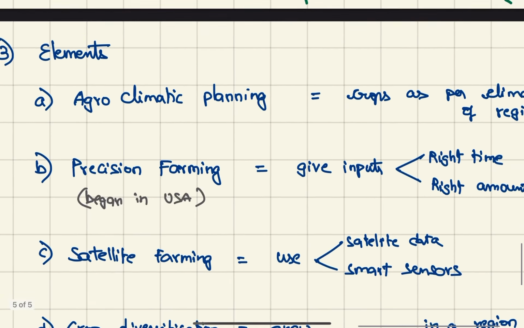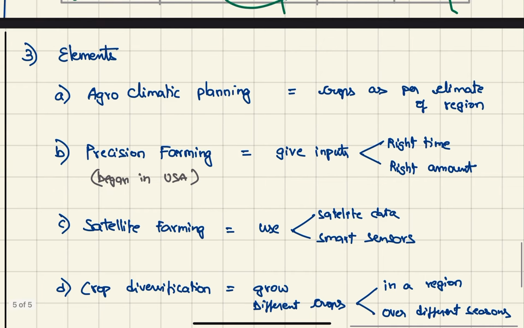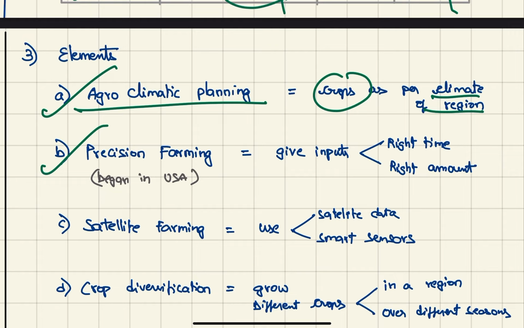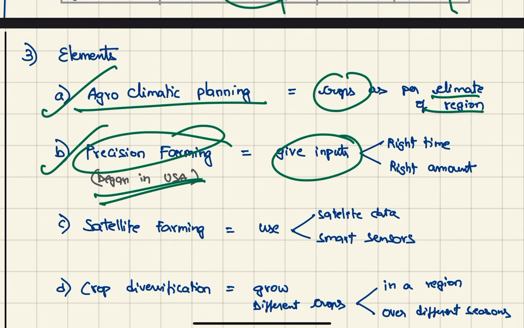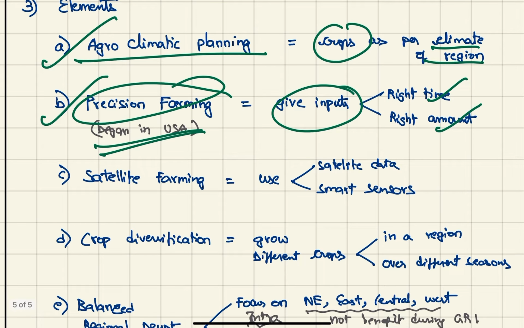So how should this be? What are the elements of this? First one, there should be agroclimatic planning. Therefore, crops should be as per the climate of the region. Next, precision farming, which is popularized in USA. We should give inputs at the right time and right amount, like water, fertilizer, seeds, pesticides, etc.